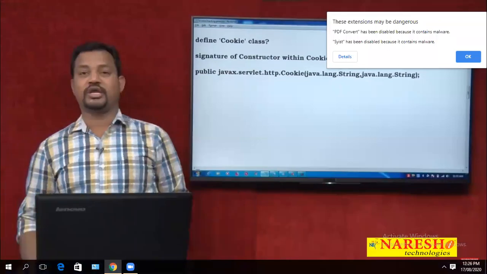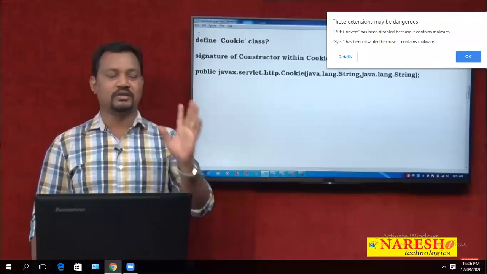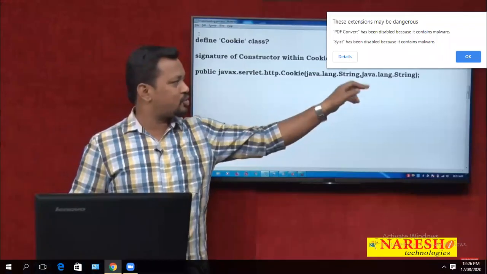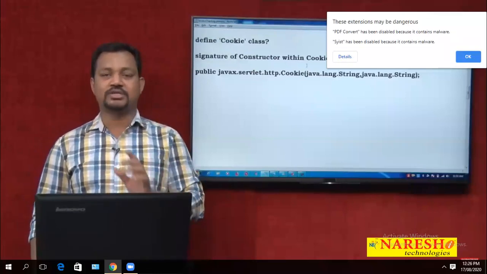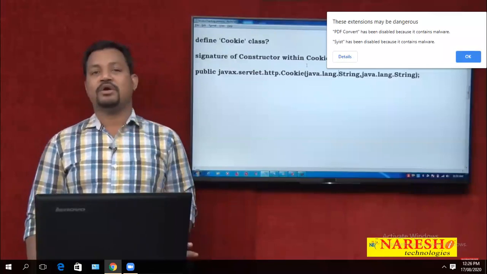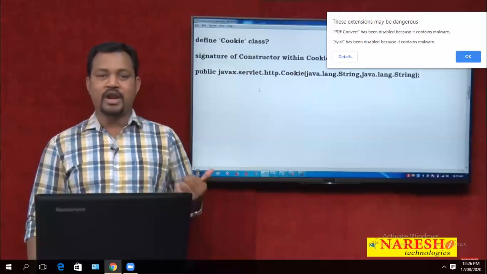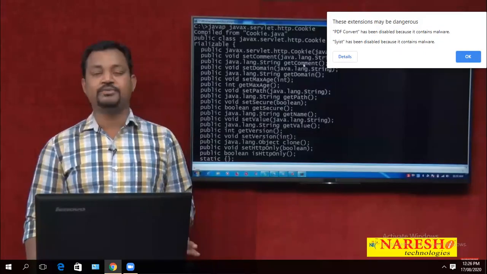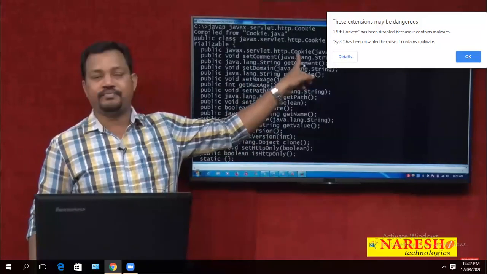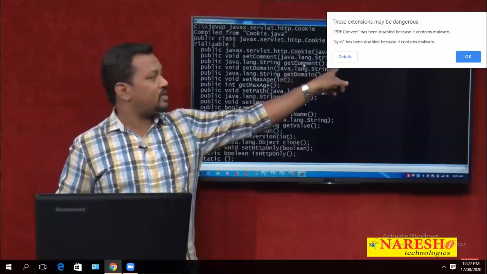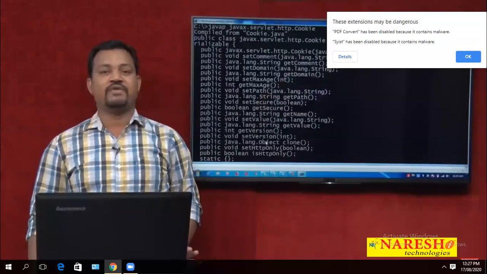So why am I showing the constructor now? You must have clarity that the Cookie class has one parameterized constructor, which has 2 parameters, 2 strings. Whenever we have one parameterized constructor within the class, according to object-oriented programming rules, we can create an object by passing parameters. Here a 0-parameter constructor is not there, so you cannot create an object for the Cookie without passing parameters. While creating the object, we pass the name and value as parameters. For your information, these are some of the methods available here.